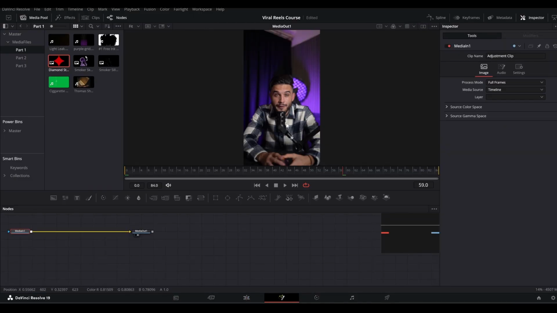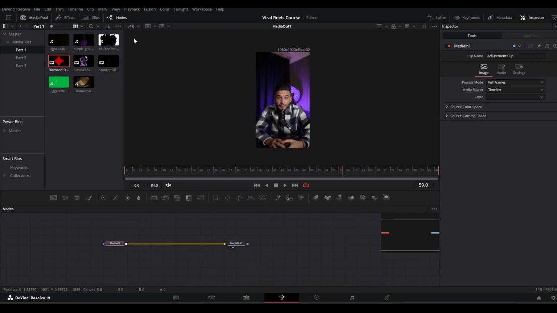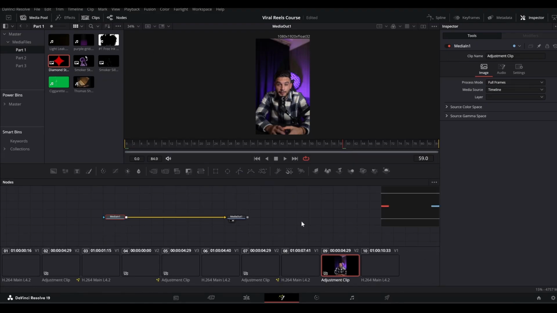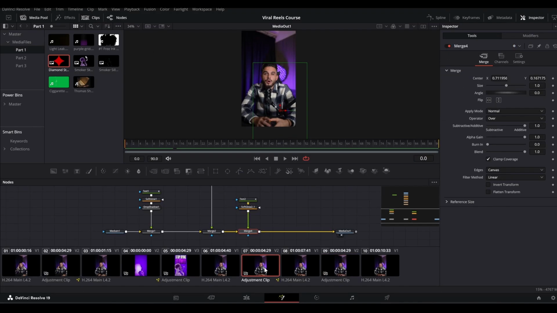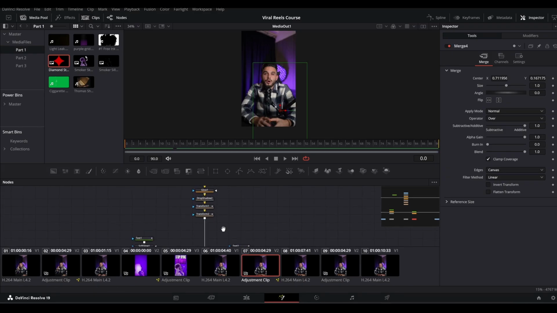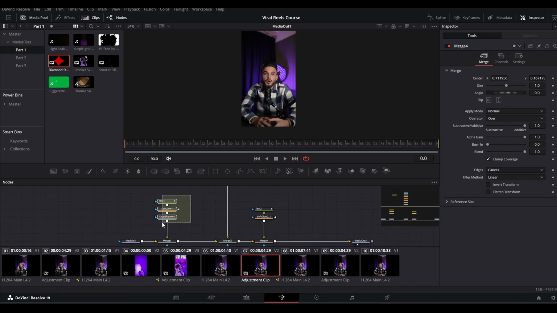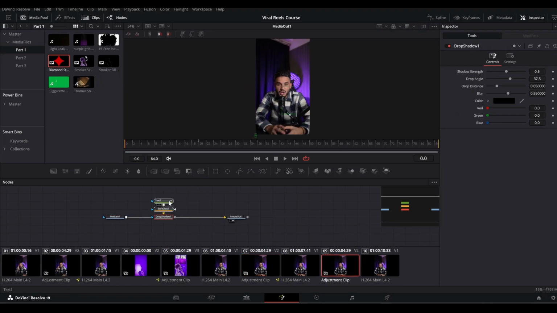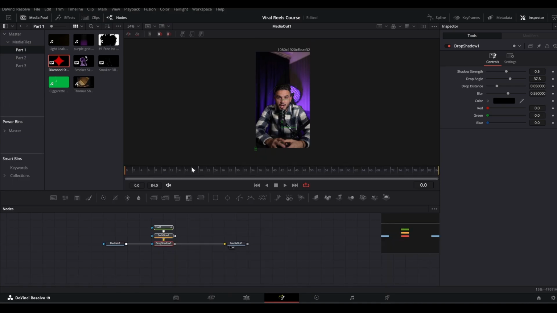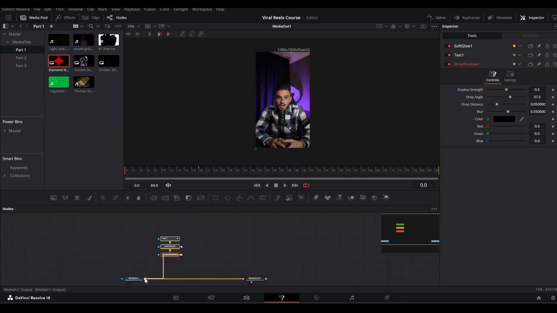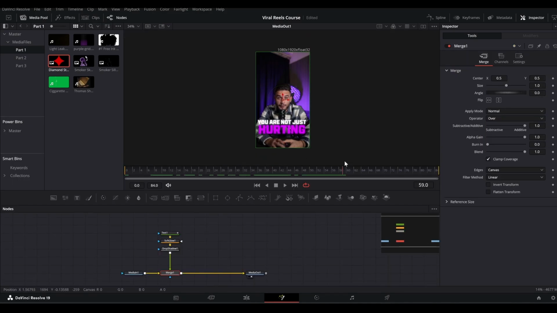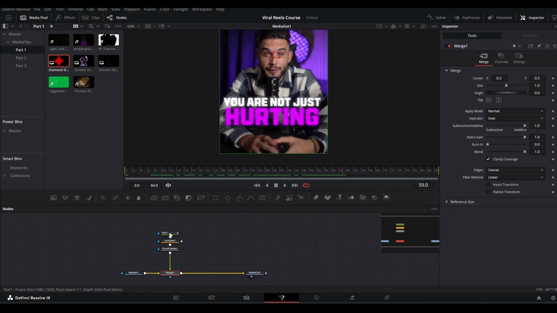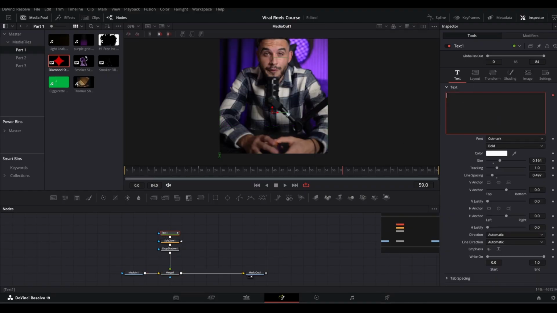Now once again, we simply just need the text and the same text animation. So I will once again go to this clip, and in this adjustment clip, let's go here, and this text is what we need. I will copy all 3 nodes and go to this adjustment clip and paste it here. Let's hide the clips and merge it here like so, and we can just change the text. So go to the text and remove everything, and now let's type our new text, and let's scale it down here like so.